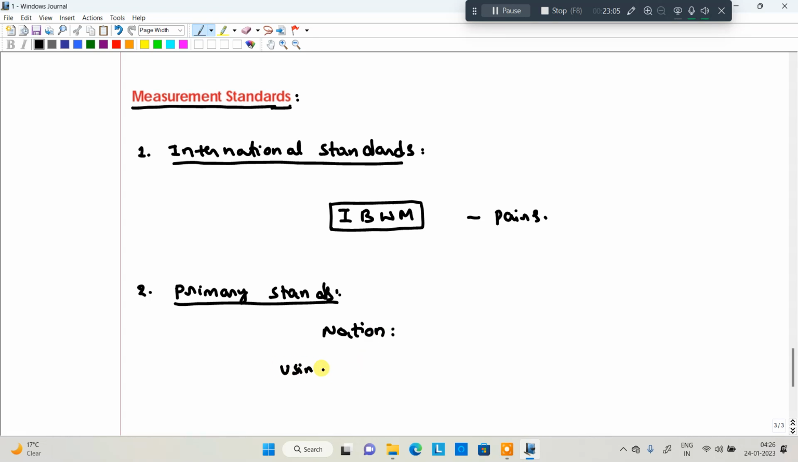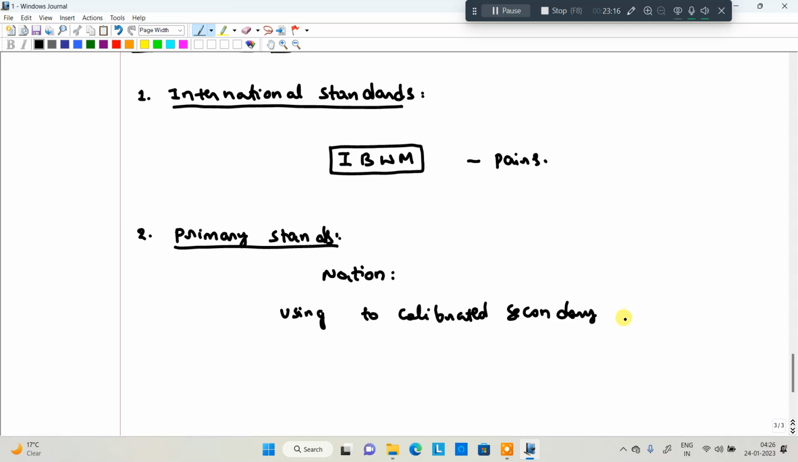Those primary standards are used to calibrate secondary instruments. The secondary instruments are designed based on the calibration of the primary instrument. The primary standards are unique to every nation. Based on that particular country, they design some rules and regulations, and based on that, they design the equipment. So that is a primary standard. Next one is secondary standards.